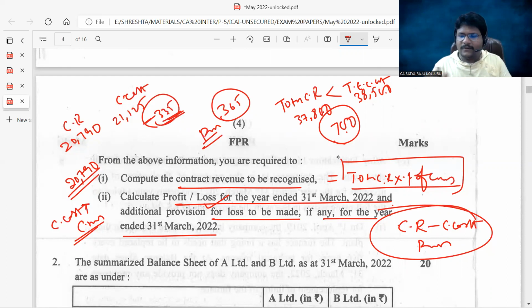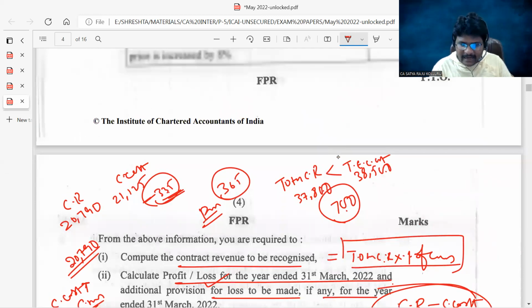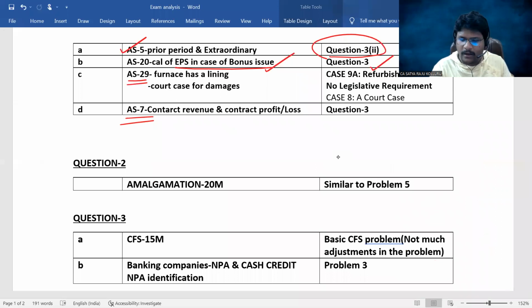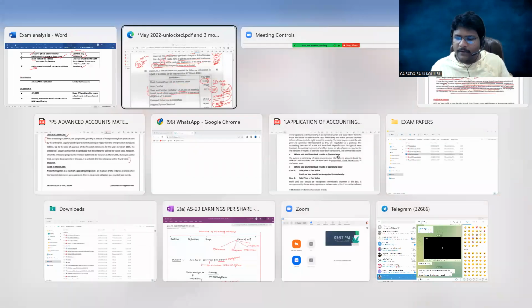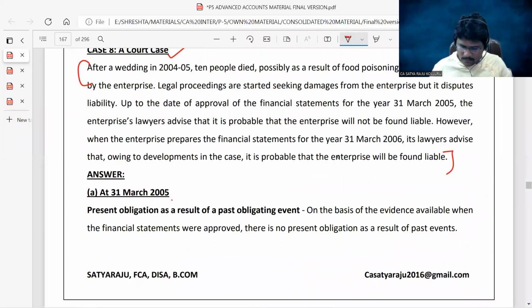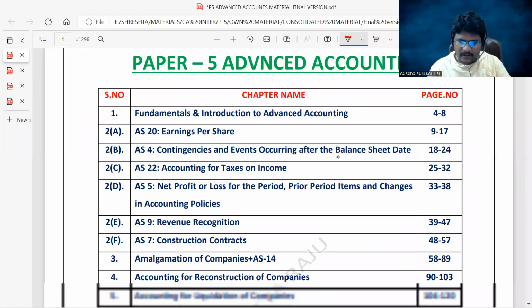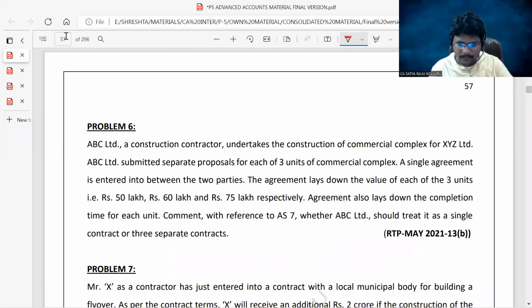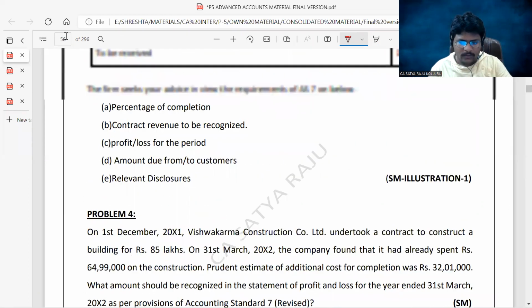Sir, I discussed all of this just for discussing the answer, but the direct question is given in our material, and the relevant question number is also given here, which is question number 3. If I open this in our material, come to AS7. AS7 is on page number 57. You can open it. Come to question number 3.